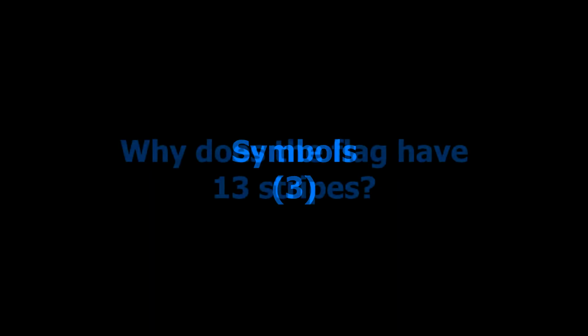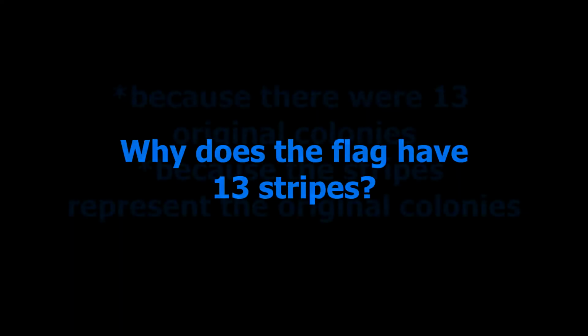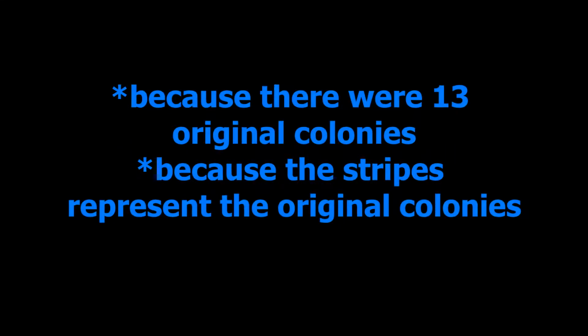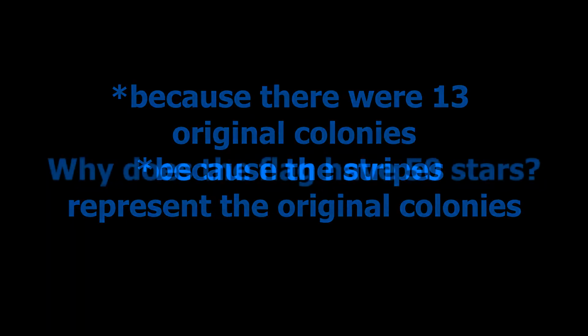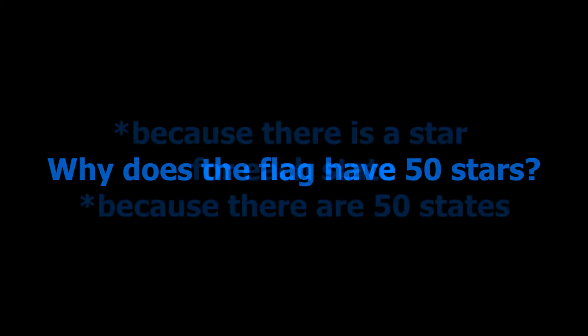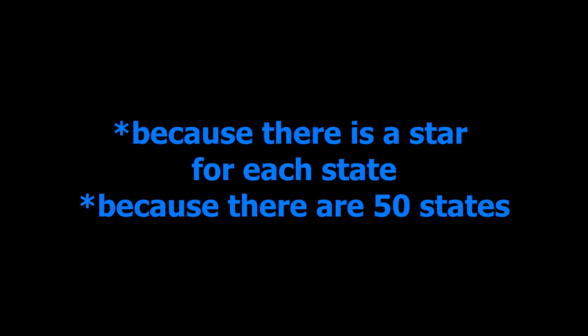Symbols, 3 questions. Why does the flag have 13 stripes? Because there were 13 original colonies, because the stripes represent the original colonies. Why does the flag have 50 stars? Because there is a star for each state, because there are 50 states. What is the name of the national anthem? The Star-Spangled Banner.